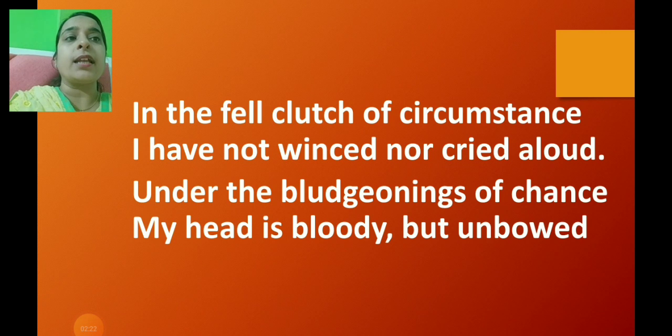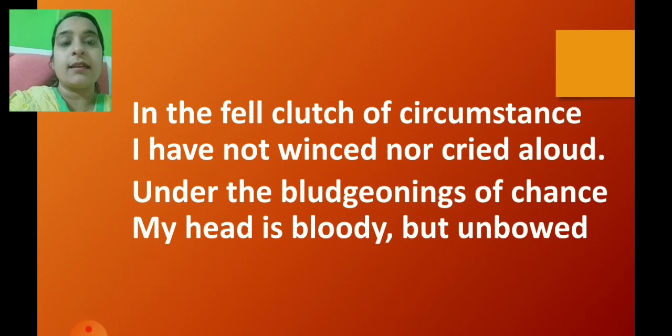In the fell clutch of circumstance, I have not winced nor cried aloud. Under the bludgeonings of chance, my head is bloody but unbowed. Now here, children, the poet says, in the fell clutch of circumstance. Fell clutch means here a wicked trap. So though the poet was a victim of this wicked trap of circumstance, the poet has never reacted to it with pain, or he had never cried aloud.